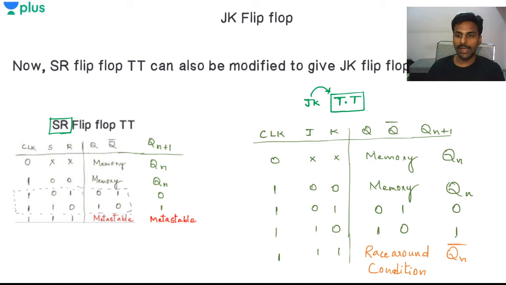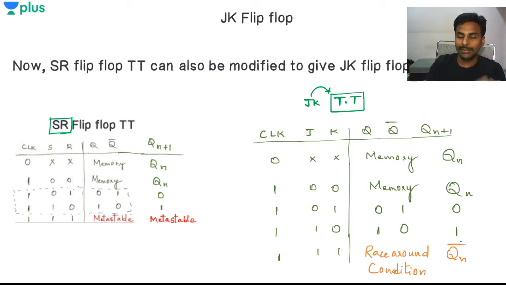Now here I'll be having JK, everything is the same, Q complement, everything is the same, but only the last thing here I'll be having the race around condition, that is the next state. Qn plus 1 will be Qn complement. That Qn complement toggling is what I have seen in the master slave condition. Already we have discussed master slave, right? So to avoid this race around condition, we are using the master slave combination of the JK flip-flop.